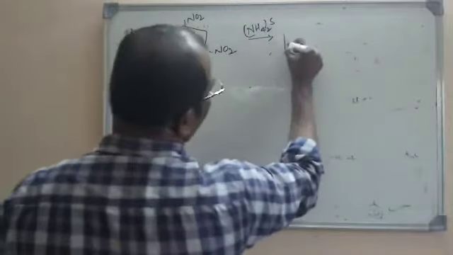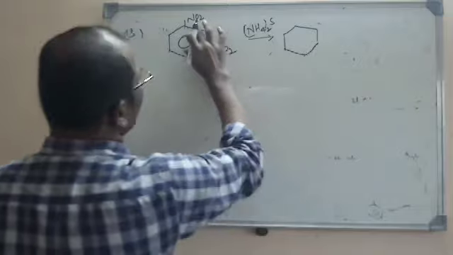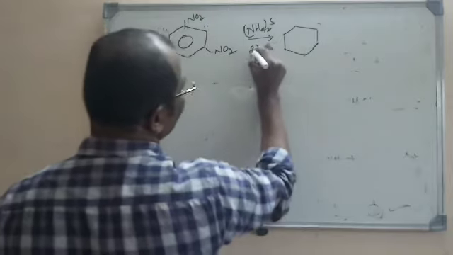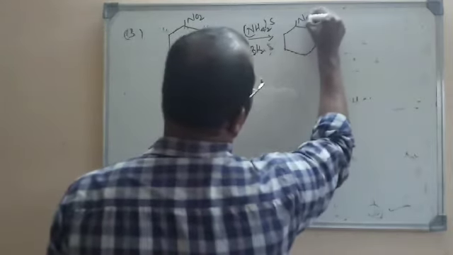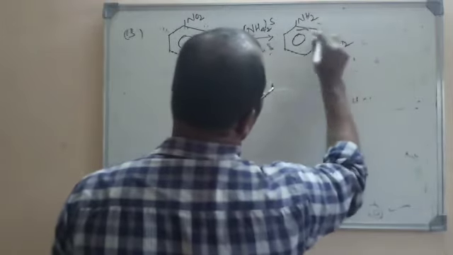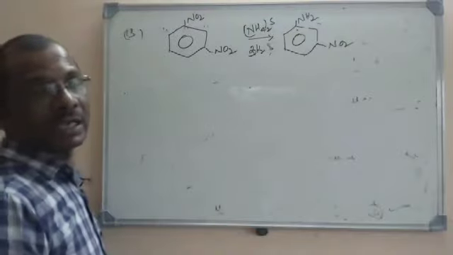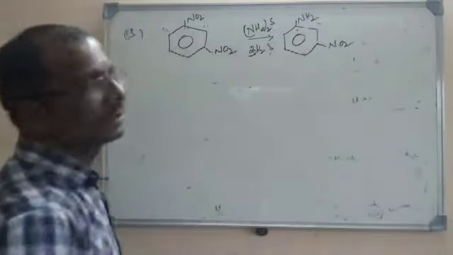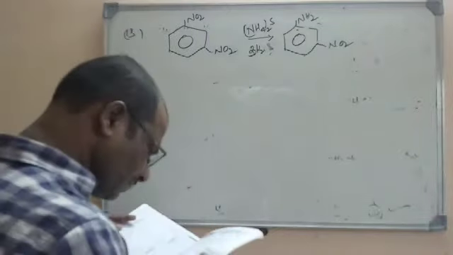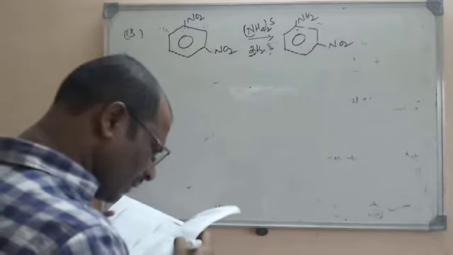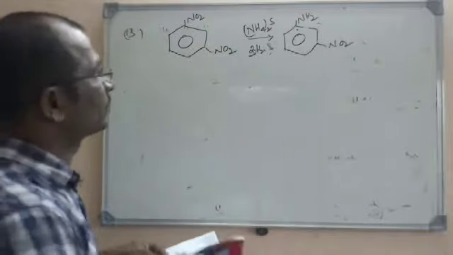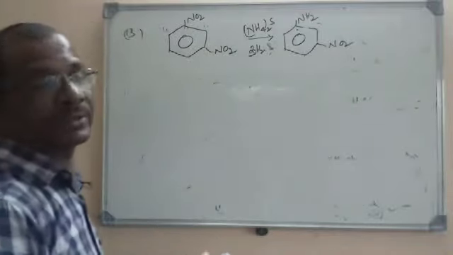So let it be one here, we are adding hydrogen. So what will happen here? Water will be lost, and NO2 will be reduced into NH2, and this NO2 remains as it is. So what are we getting? Ortho-nitroaniline. You can reduce this one or this one, any one of them, the same product will be obtained. So what is the right option here? The second one is the right option, that is ortho-nitroaniline. So ammonium sulfide is used for selective reduction.